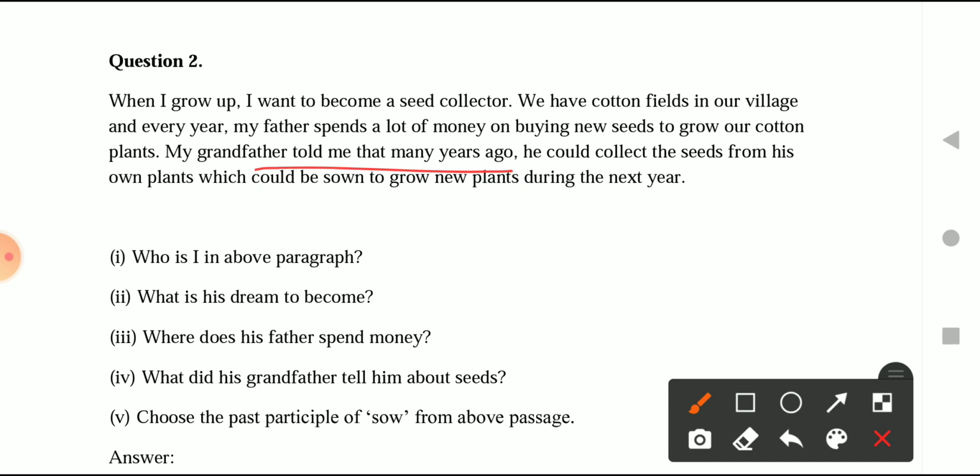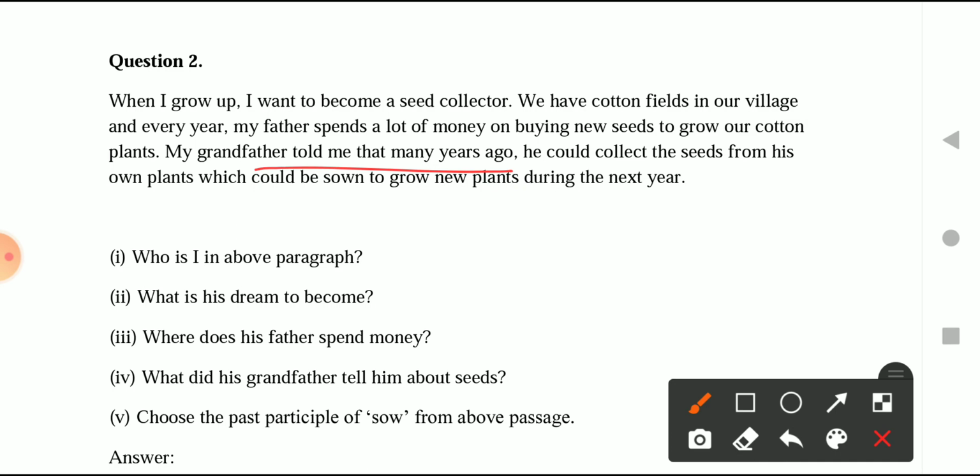Okay, so his grandfather is the one who told him that he was able to preserve those seeds, and with those seeds he was able to do the cotton farming, and he was able to preserve his money also. Not only the seeds, he was able to keep his money also, because he doesn't have to buy those expensive cotton seeds.